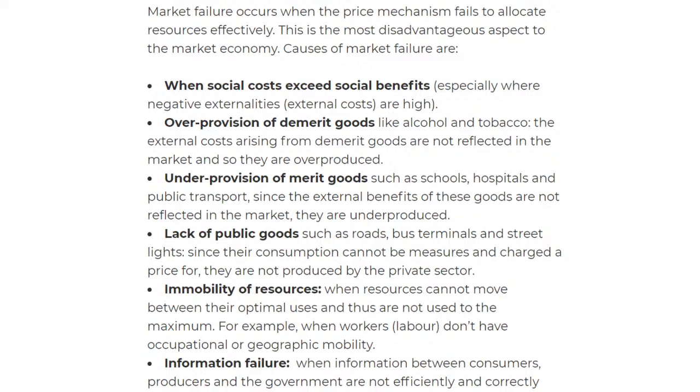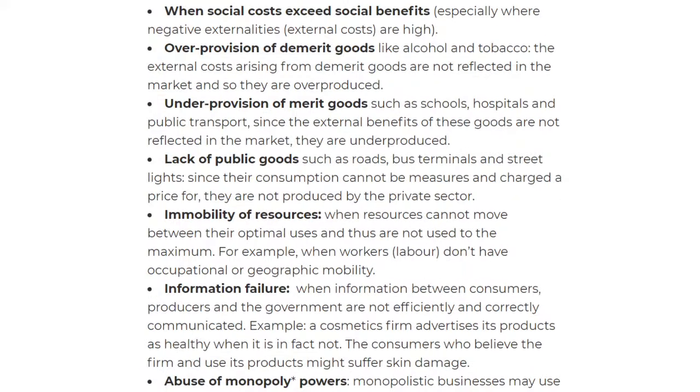Then you can see lack of public goods. Because you cannot measure how much is consumed, businesses will not provide street lights and everything, so that will lead to lack of public goods. Then we have the immobility of resources, which basically means when resources cannot move to their optimal use. For example, workers that only have one particular skill will be immobile, they'll not be needed, so they're not going to be used.